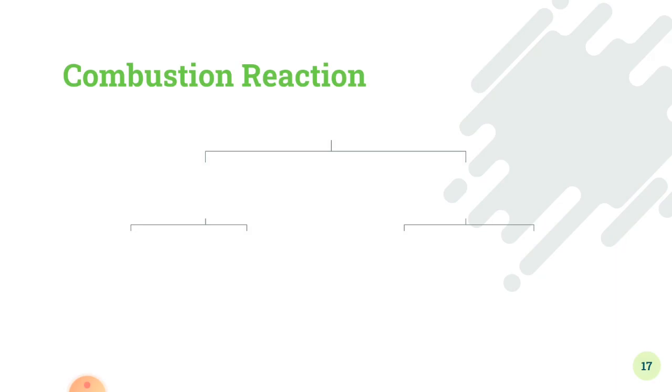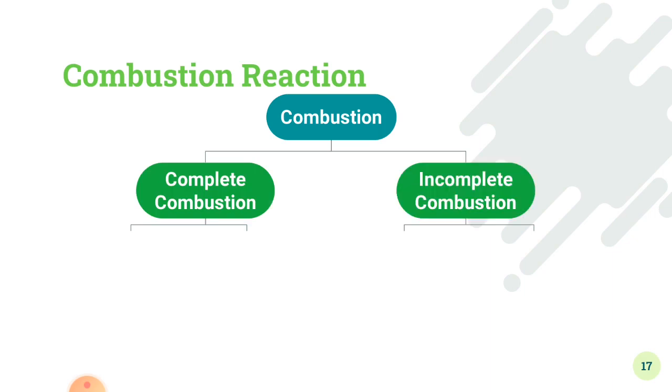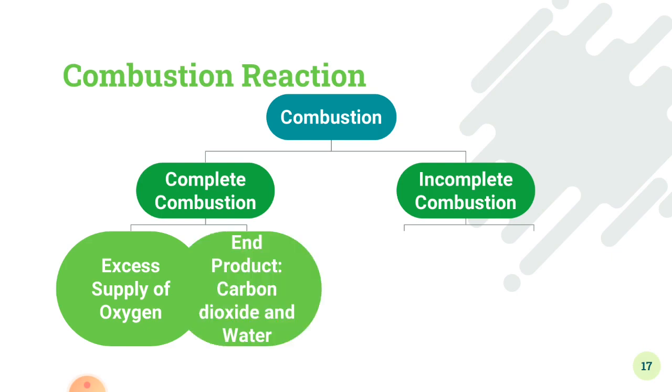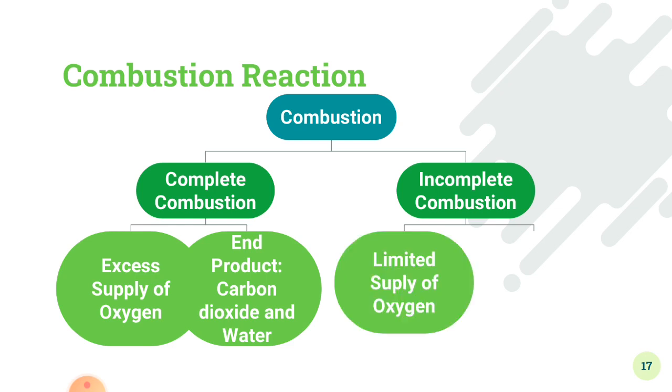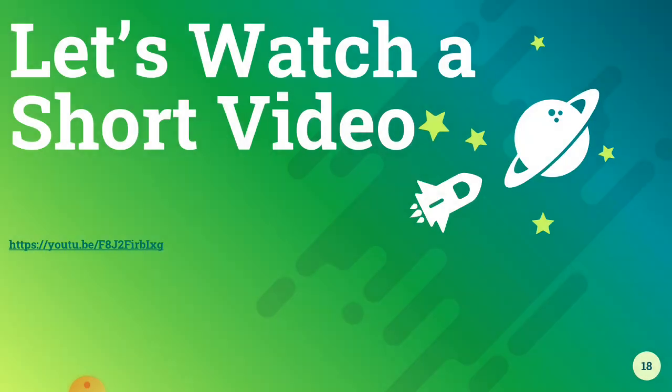So let's revise the combustion reaction. It's of two kinds: complete combustion and incomplete combustion. Complete combustion occurs in an excess supply of oxygen, and the end products of complete combustion are carbon dioxide and water. Incomplete combustion occurs in a limited supply of oxygen, and the end products are carbon, carbon monoxide and water. So let's watch a short video on the combustion reaction.